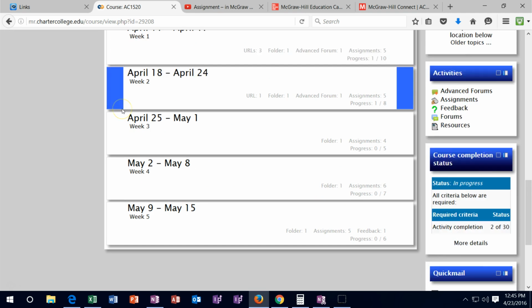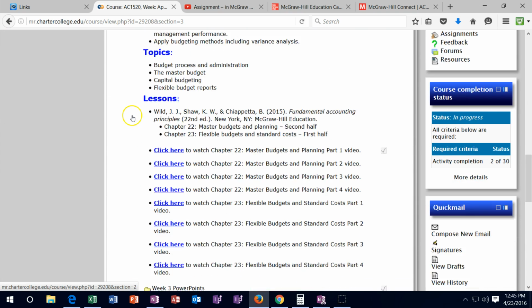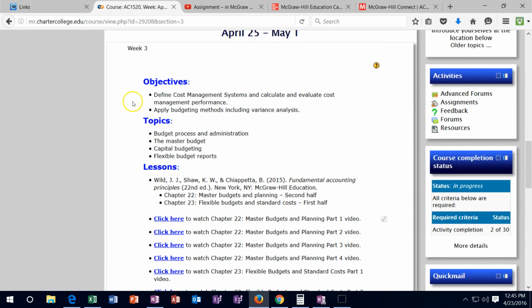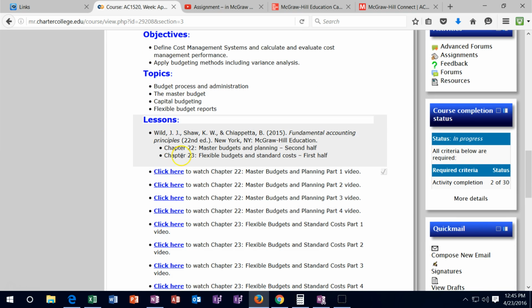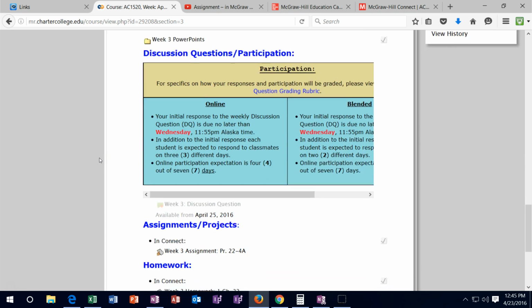Going to go down to the current week that we are in, which is week 3. The format will be much the same as prior weeks in that we will have the objectives, the topics, and the lessons. We are moving down to chapter 22 and chapter 23. We have the instructional lectures here you can take a look at. Once again, they will be on the YouTube channel as well, so you could go here, or you can go to the YouTube channel, whichever is easier to do.